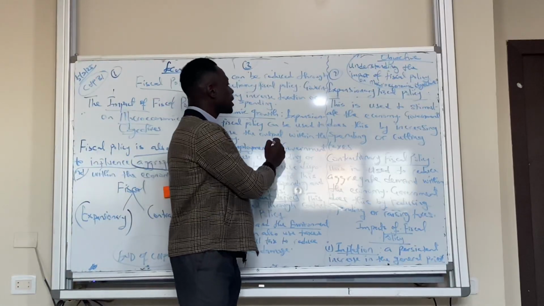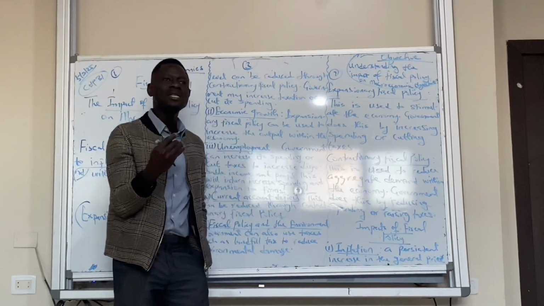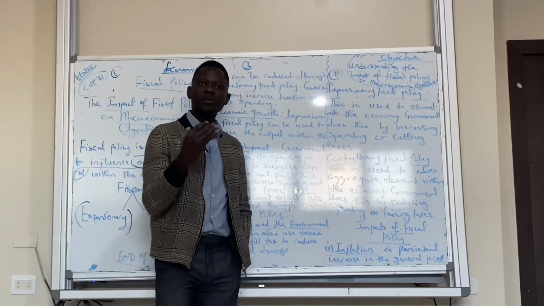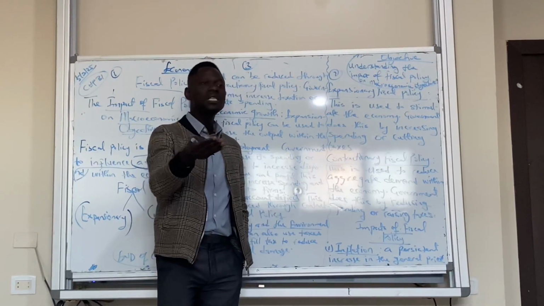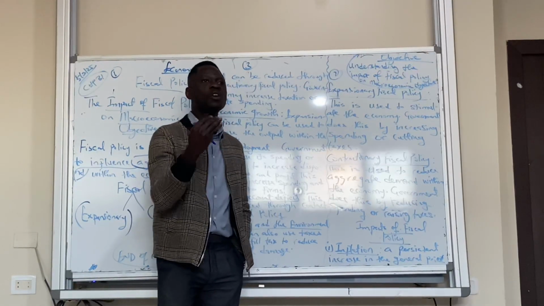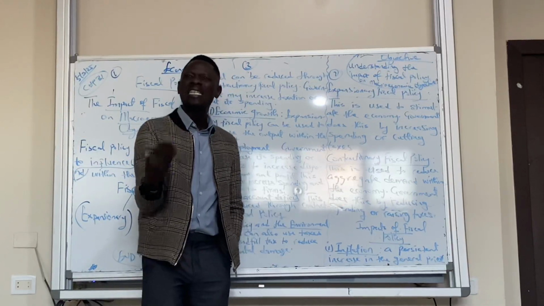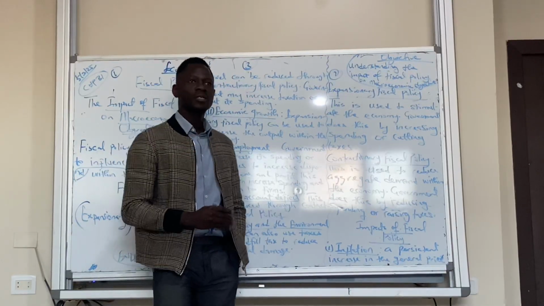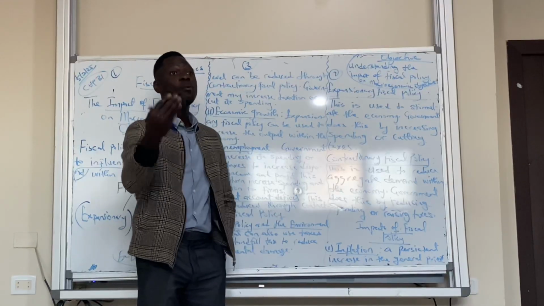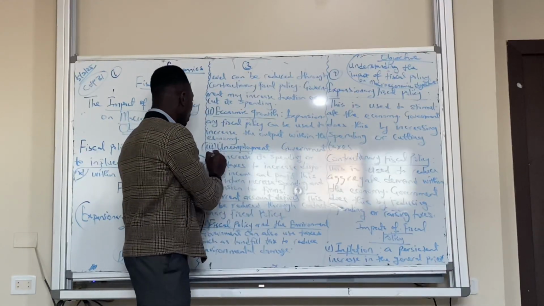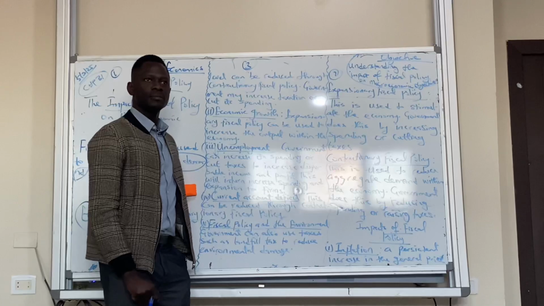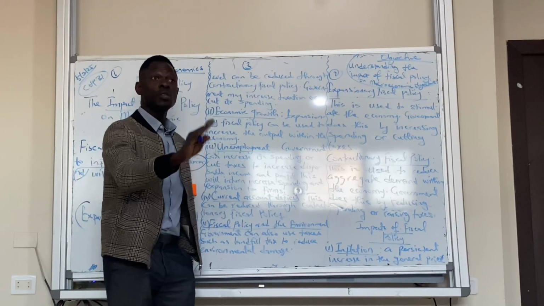So if government has to use the expansionary fiscal policy, government can increase subsidies for firms. If subsidies for firms increase, it means firms will have a reduced cost of production. That might give them an incentive to expand their operation. Expanding their operation means they have to employ more workers. Unemployment will what? Reduce. That's on the one side.